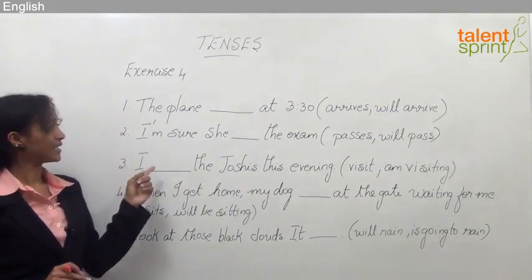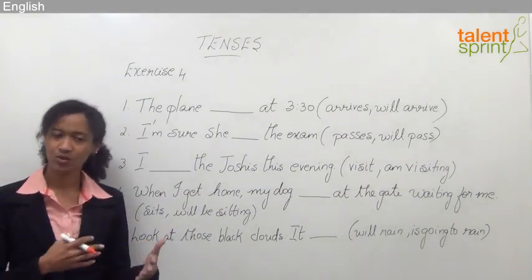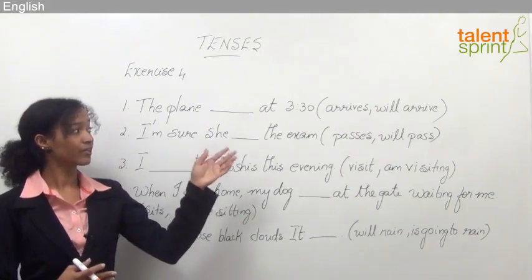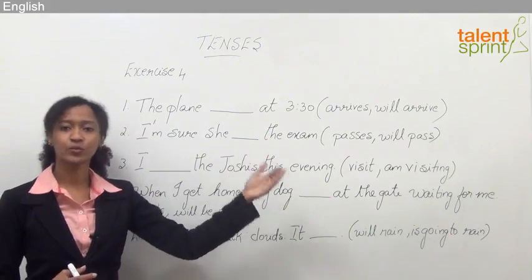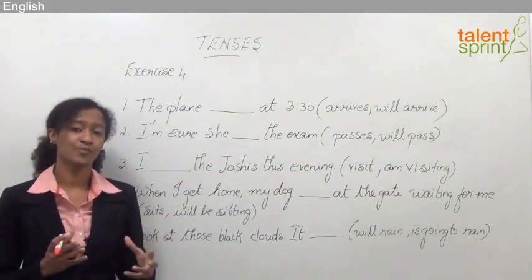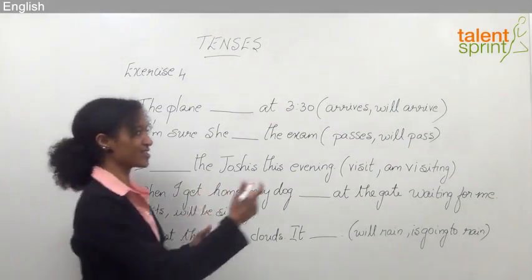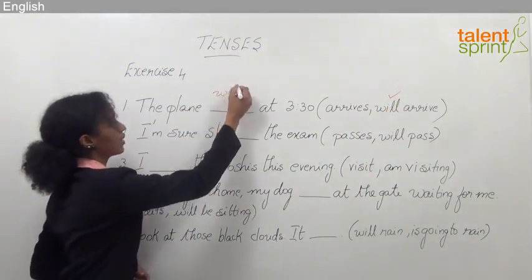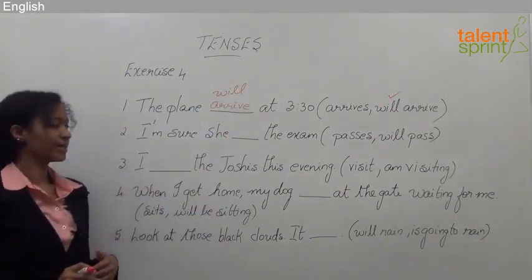The first one: the plane dash at 3:30. So here we know that the plane is yet to come. So it is going to come, alright, and arrive at 3:30. So here the plane, out of the options arrives and will arrive, the option that states or expresses something that is going to happen in the future is will arrive. So this is my answer. The plane will arrive at 3:30.